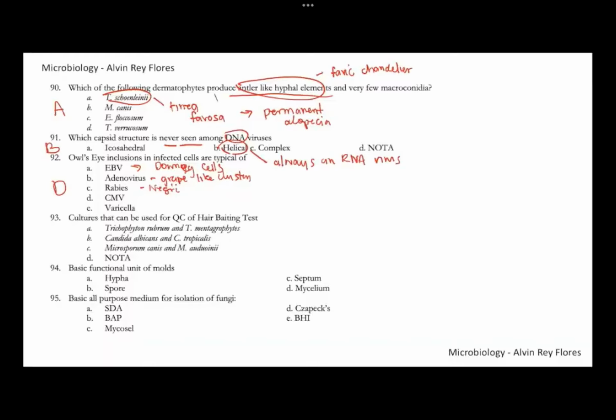Number 93, quality control for the hair baiting test. In this case, you have to look for a positive and a negative control. One should be positive, the other should be negative for the hair baiting test. So definitely this is letter A. For the hair baiting test, you have rubrum and mentagrophytes. You'd expect mentagrophytes to be positive and rubrum to be negative. Number 93, letter A. For number 94, the basic functional unit of molds is the hyphal element or hypha. 94, letter A.